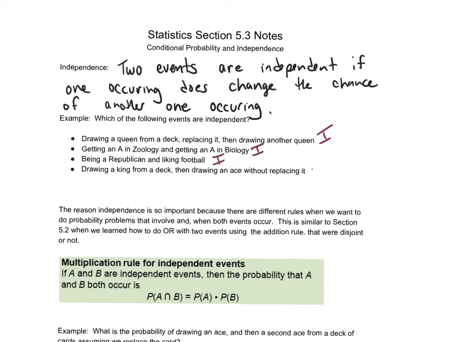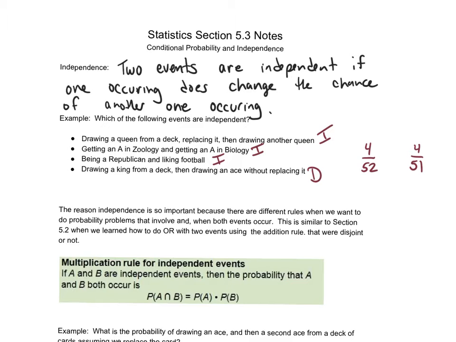Well, these would be dependent, because typically there's 52 cards, and the chances of getting the king is 4 out of 52. But if I take a card out, then the chances of getting that ace are 4 out of 51, while if that event before hadn't occurred, it would still be 4 out of 52. So those are dependent when one influences the other.